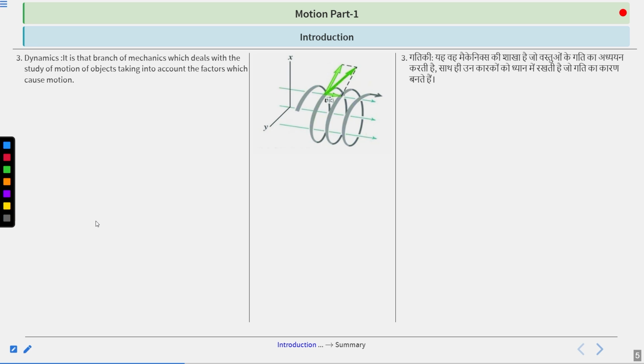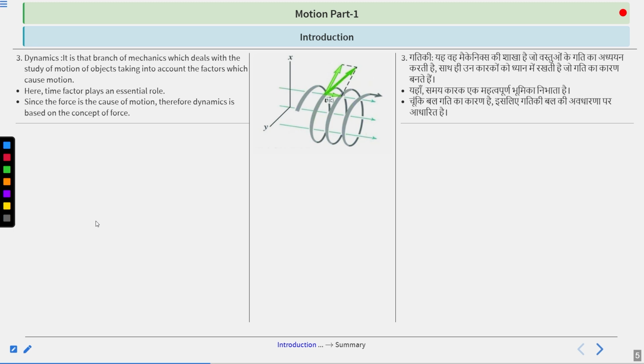Because right now you are not only looking at the motion of an object, but you are also considering why this object is moving. What is the factor that causes the motion exactly? Here also, the time factor plays an essential role.